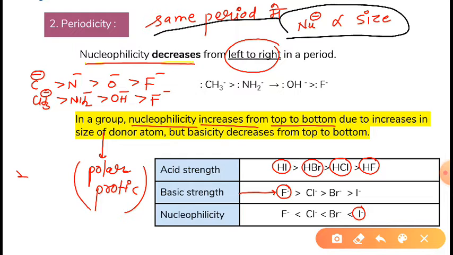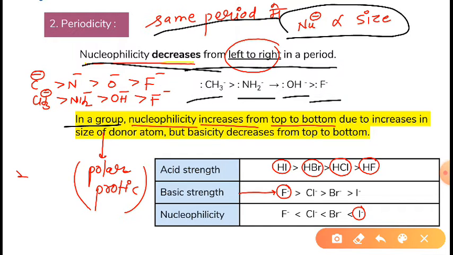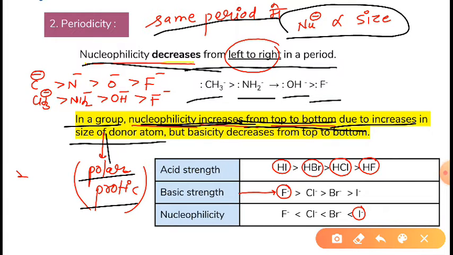And one more thing, nucleophilicity decreases from left to right in the period. So we can conclude that CH3 negative is a better nucleophile than NH2 negative, then OH negative, then F negative. In a group, nucleophilicity will increase from top to bottom due to the increase in the size of the donor atom, in polar protic solvent.